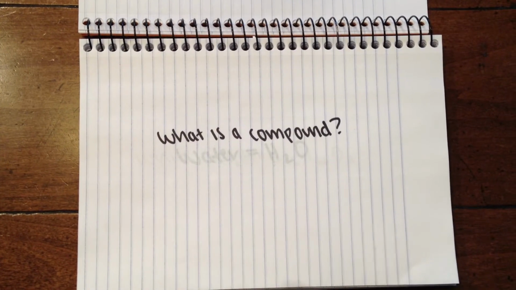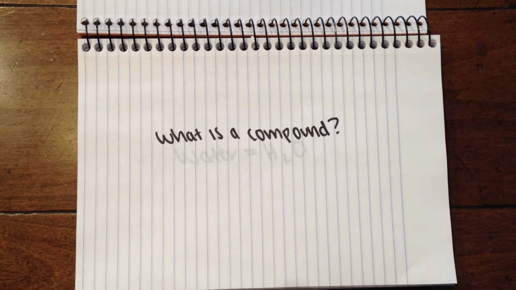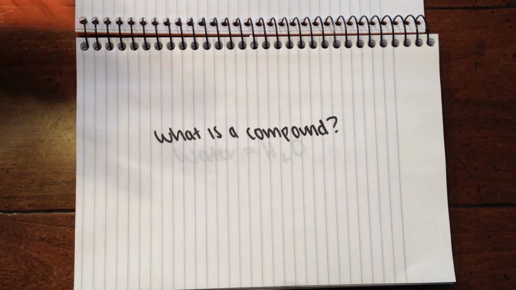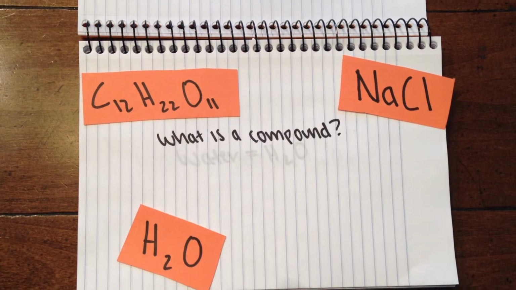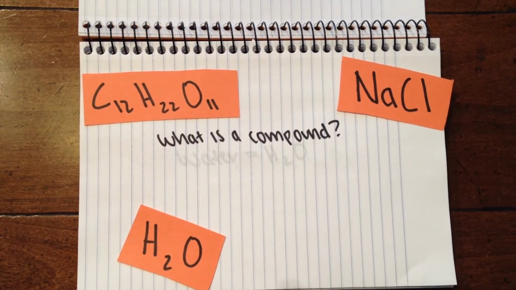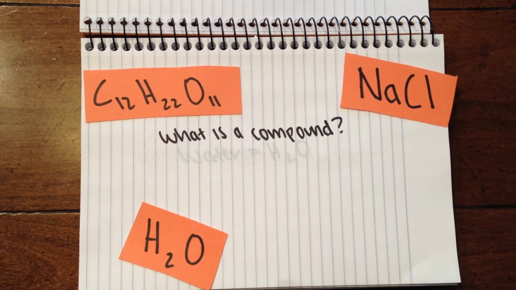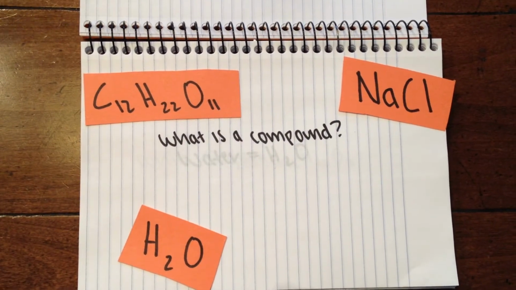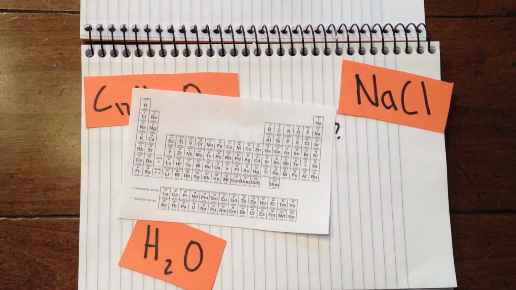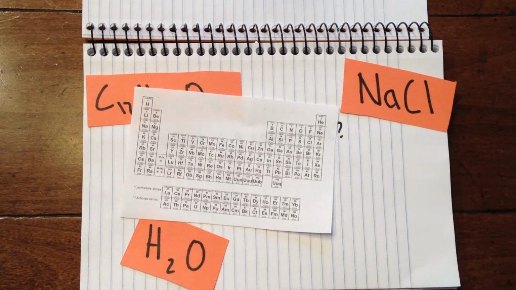What is a compound? A compound is a substance that contains two or more elements. The atoms of the two or more elements always combine in the same whole number ratio. There are millions of chemical compounds because there are so many different combinations of elements you can have, as shown on the periodic table.